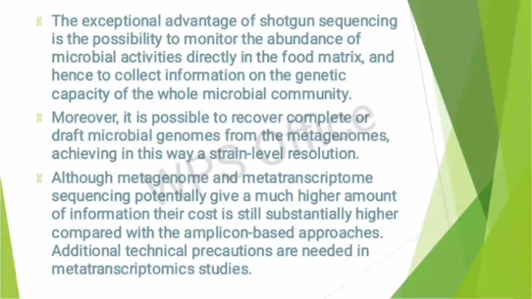The exceptional advantage of shotgun sequencing is the possibility to monitor the abundance of microbial activities directly in the food matrix and hence to collect information on the genetic capacity of the whole microbial community.